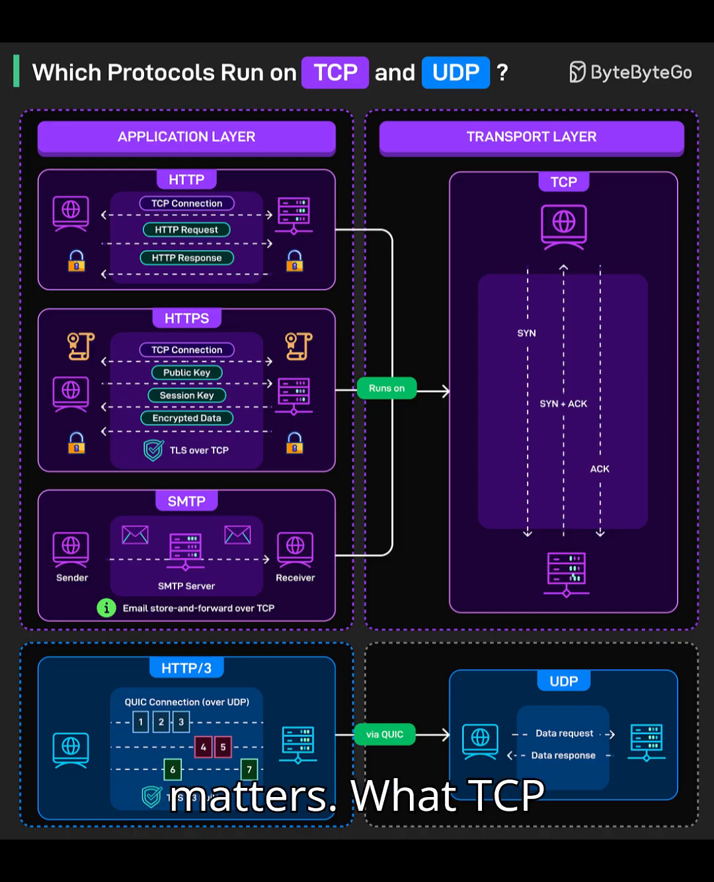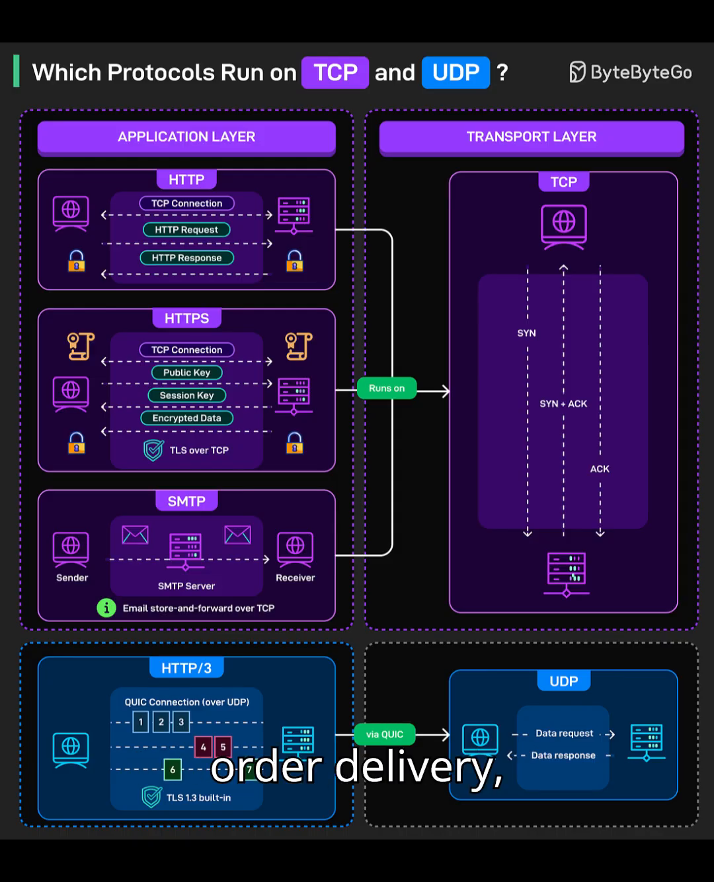What TCP gives you. TCP is connection-oriented: a three-way handshake, ordered delivery, retransmissions, congestion control, and flow control. If you need reliability and sequence guarantees, you choose TCP. The trade-off is latency overhead and head-of-line blocking when packets are lost.